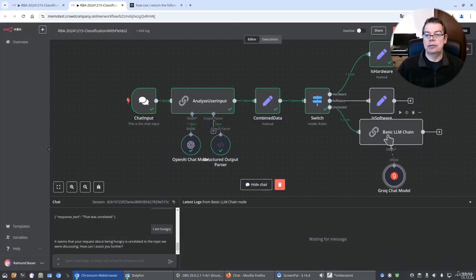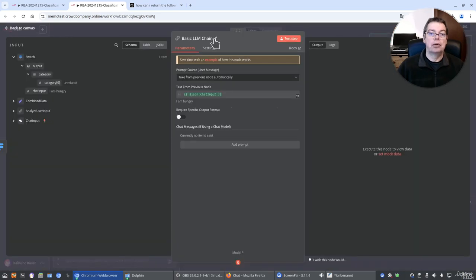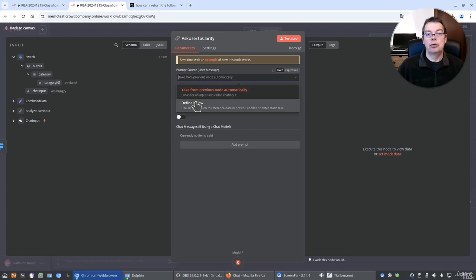Now it's connected. Let's move this a little bit down. I will rename it and call it Ask User to Clarify. The prompt source is usually taken from the previous node automatically. We will change that. Pick define below, expression.